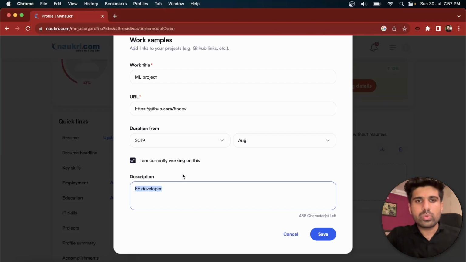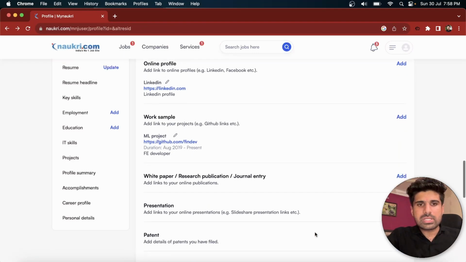Again, the best way to think about the description is to think like a recruiter. What are recruiters looking for? They are looking for a candidate who is very productive, very responsible, has completed a lot of projects, and has a good amount of experience, and all the skills required for a particular job should get matched with the profile. So make sure that whatever skills you have worked on, you mention them anywhere in your description, your title, or your link, so that it appears in the search history and your profile is suggested by Naukri. So just save it, and as you can see, we have completed it.